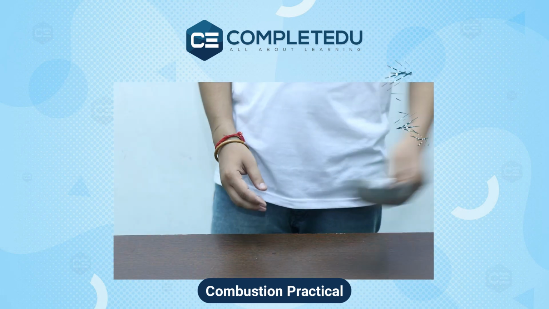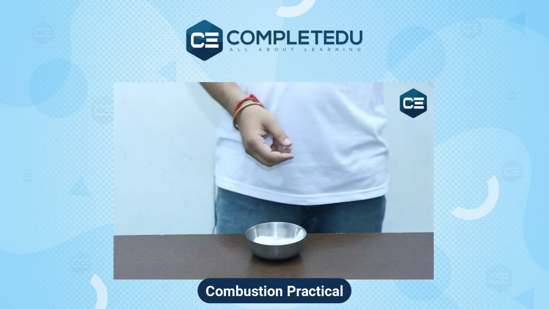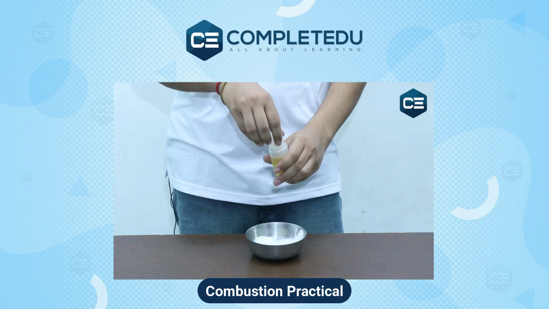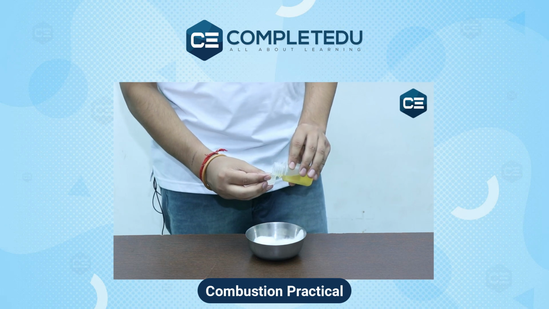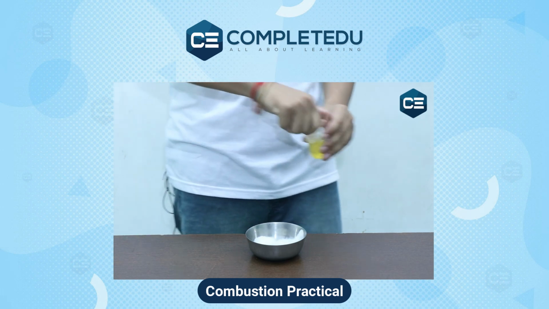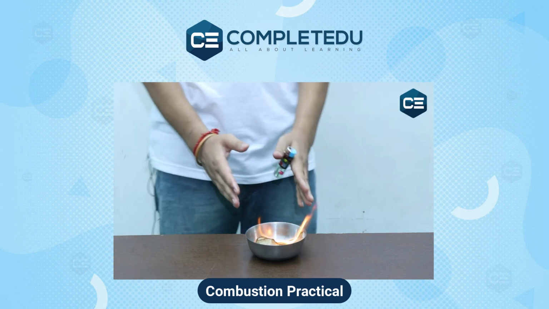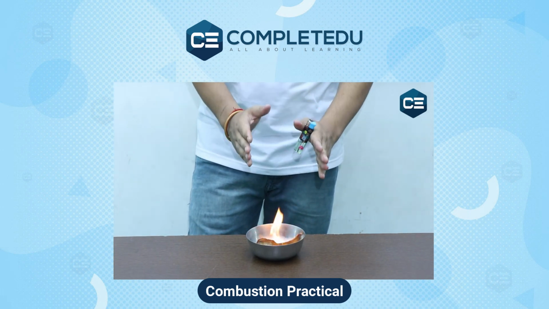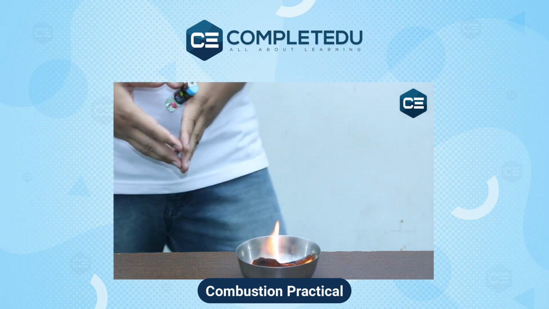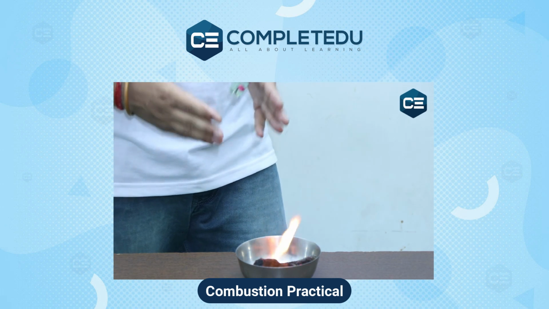So friends, now we are burning some cotton. You know, cotton is a natural polymer made out of some type of hydrocarbon, and we are using the same petrol which you use in your car engines. Let's see how it burns. We take some amount of petrol on cotton and burn it. You can see cotton also burns with the same yellow sooty flame and it takes some time. Do you think this is the same petrol which speeds up your cars to 100 miles per hour in some seconds? Is it really possible?